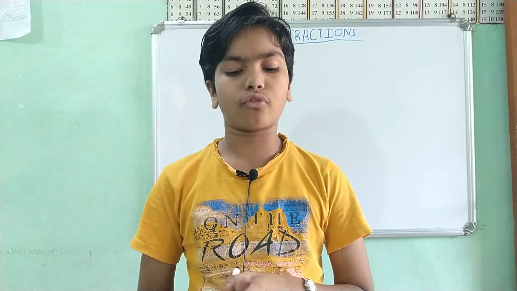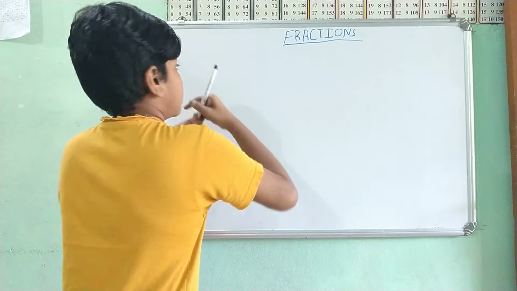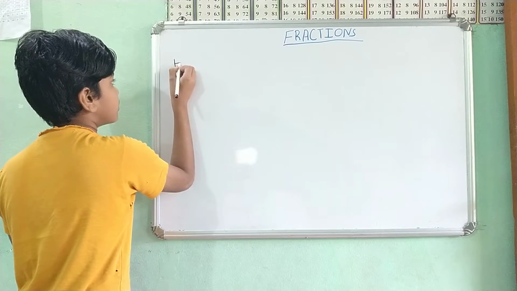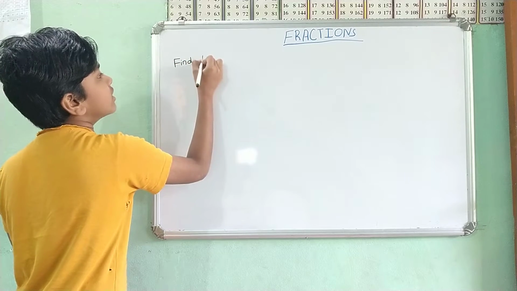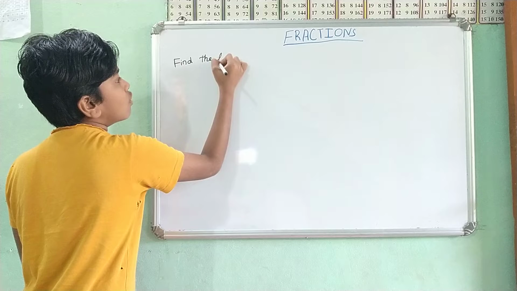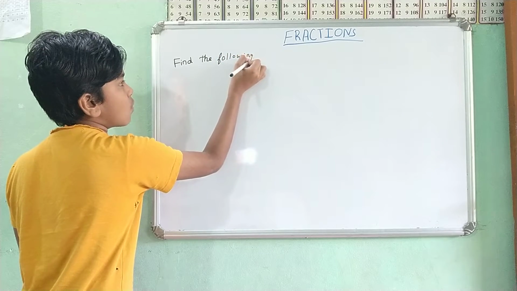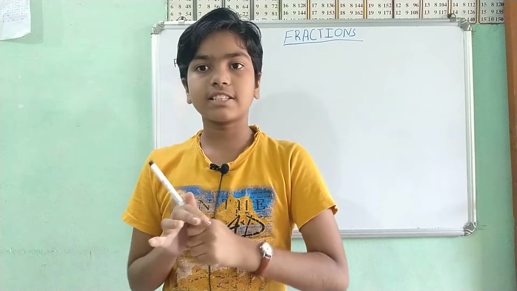Now let's go to the 'of' questions. Find the following. I'm giving you a question like find the following. I am going to show you from a sample how this works.